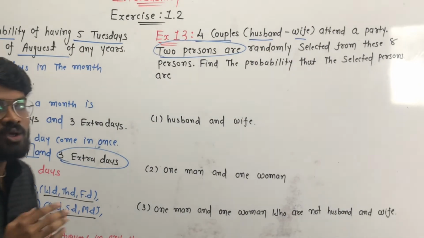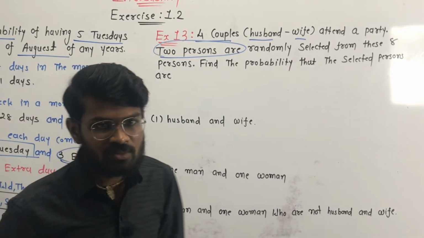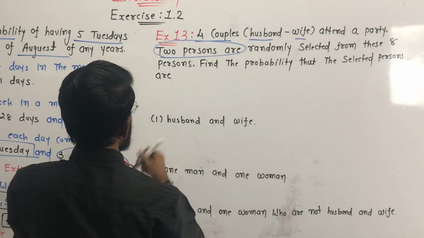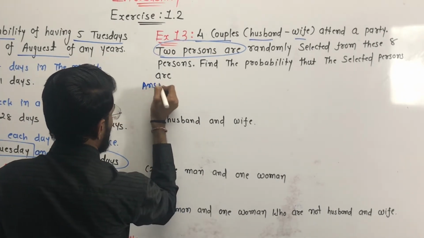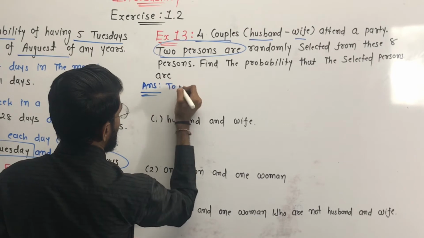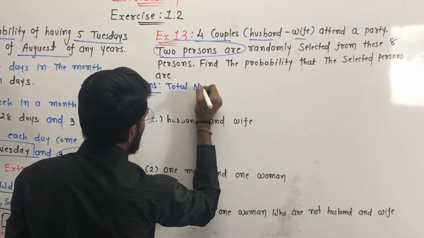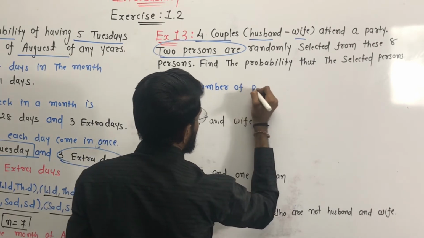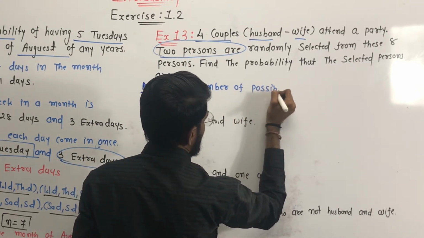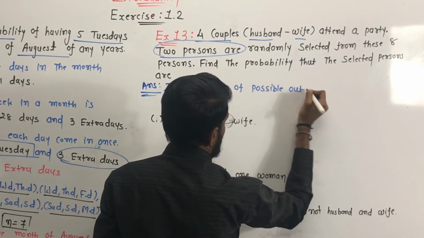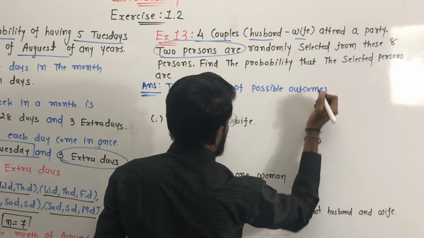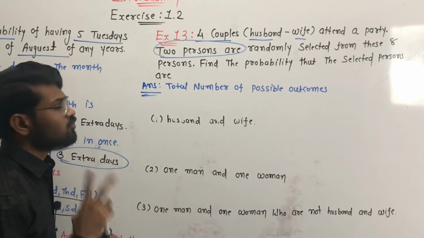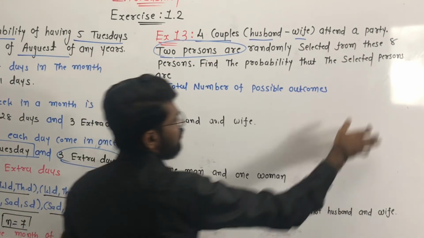Okay, first of all, we have to find the number of possible outcomes. So, total number of possible outcomes. Okay, how can we get it? We have to select 2 persons out of 8 persons.